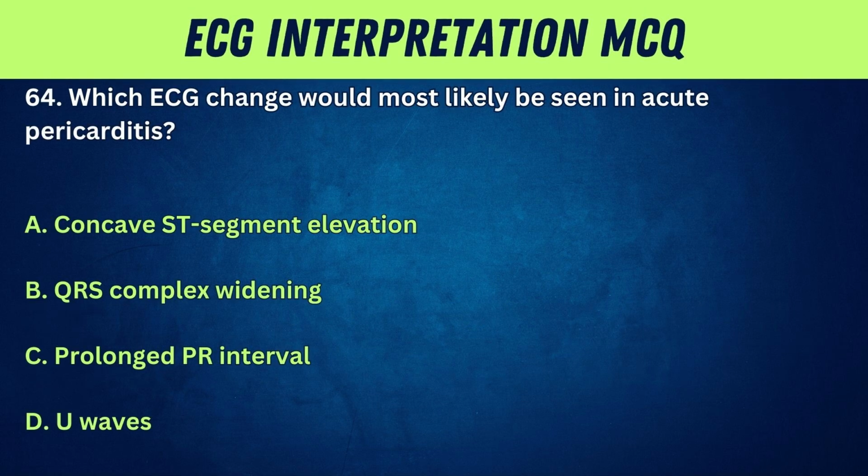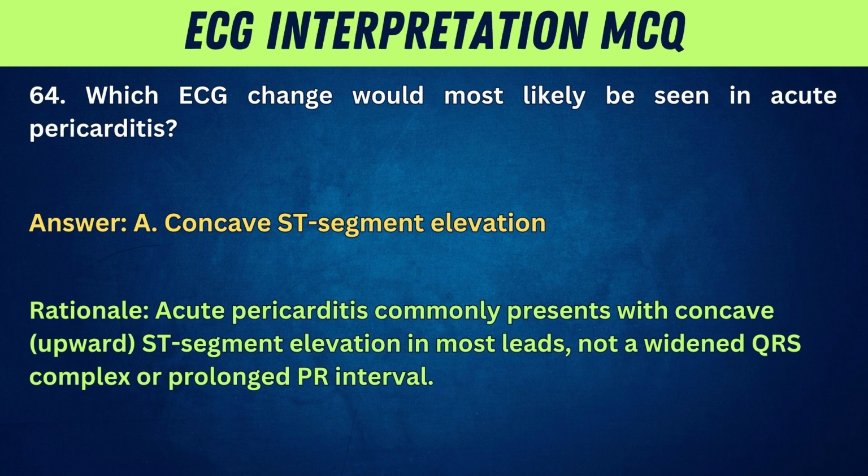64. Which ECG change would most likely be seen in acute pericarditis? A. Concave ST segment elevation. B. QRS complex widening. C. Prolonged PR interval. D. U waves. Answer: A. Concave ST segment elevation. Rationale: acute pericarditis commonly presents with concave, upward ST segment elevation in most leads, not a widened QRS complex or